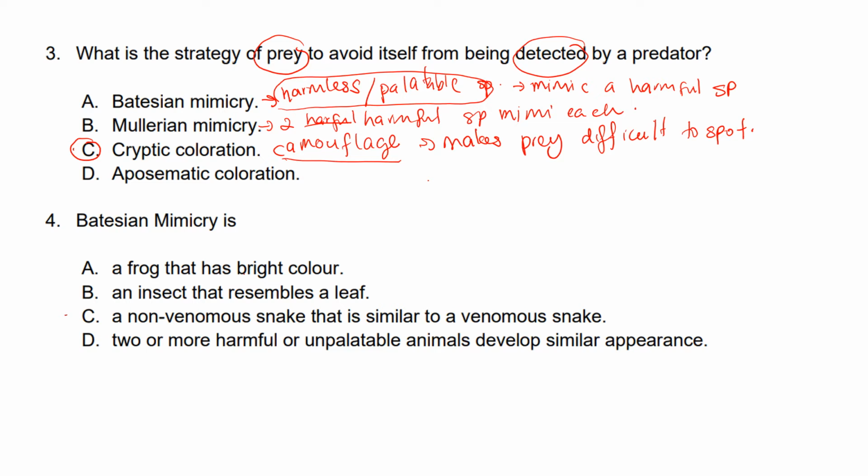The last one is aposematic coloration. Basically, aposematic coloration is when an organism displays a bright warning coloration.